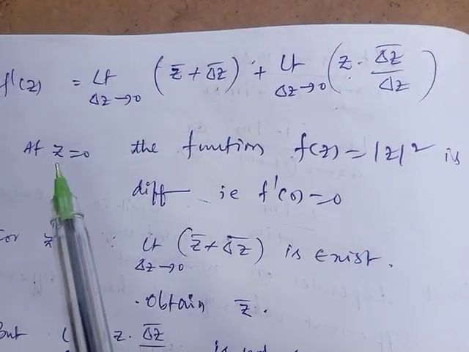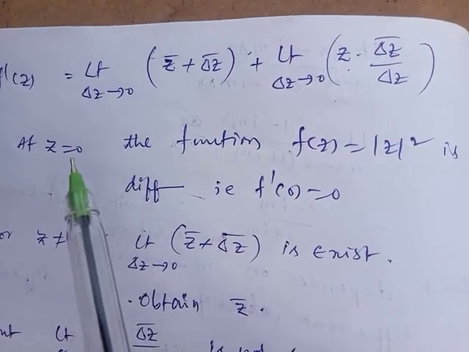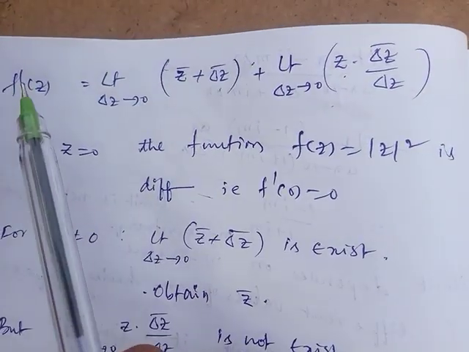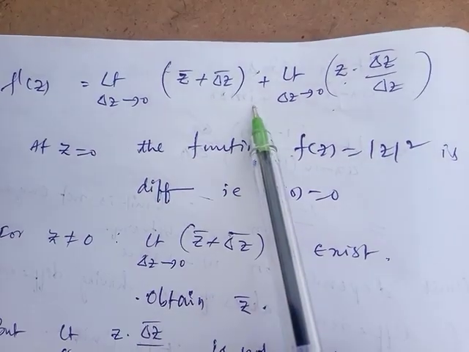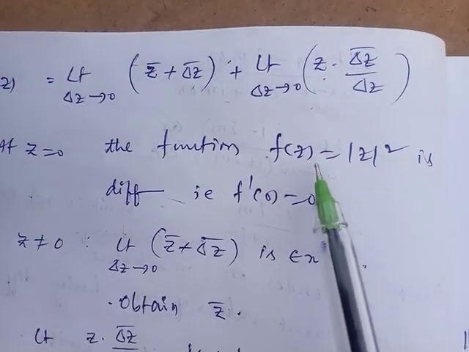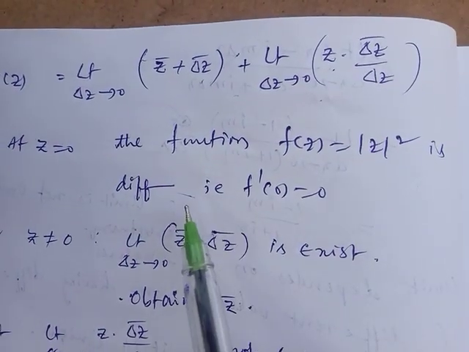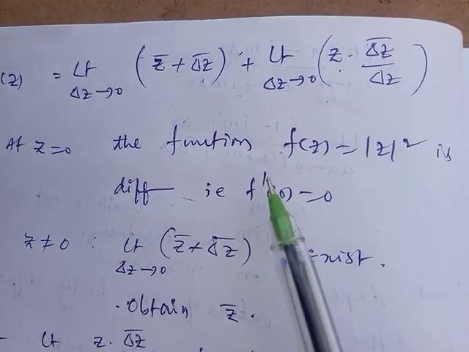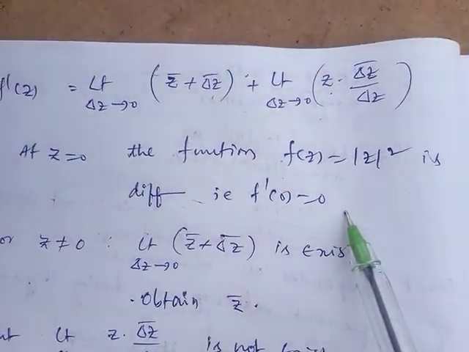If you substitute z equal to 0, you will get f dash of z equal to 0. At z equal to 0, the function f of z equal to mod z square is differentiable. The differentiation value is f dash of 0 equal to 0.